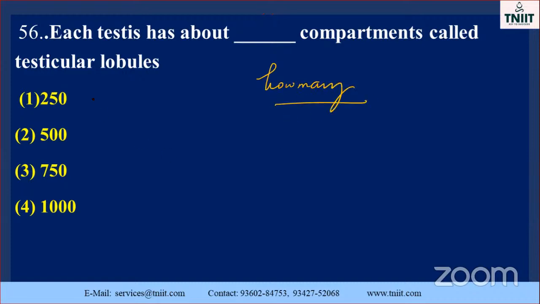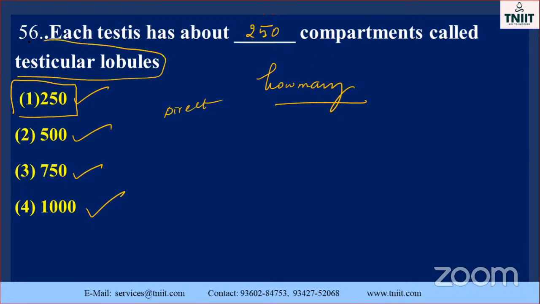See, what are the options given here? 250, 500, 750, 1000. Which is the correct option? 250 is the correct option because it is a direct question, my dear. So here you have to fill it: 250 compartments called as testicular lobules.